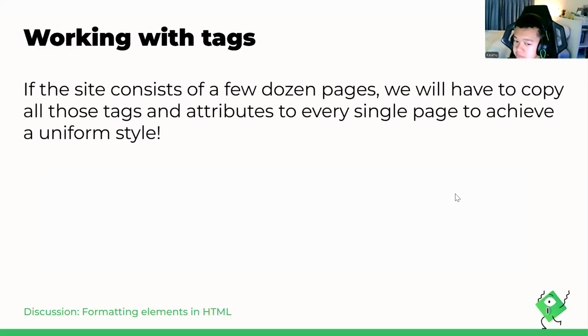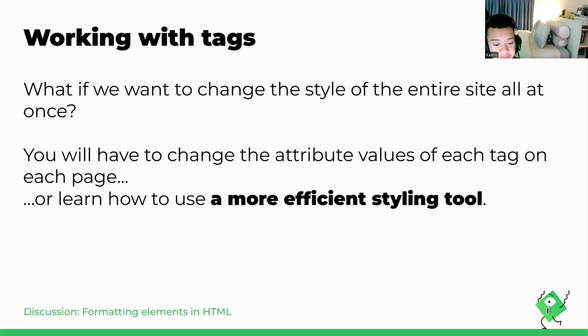And now for working with the text. If the site consists of a few dozen pages, we will have to copy all those tags and attributes to every single page to achieve a uniform style. And what if we want to change the style of the entire site all at once? We will have to change the attribute values of each tag on each page. We also need to learn how to use a more efficient styling tool for this.